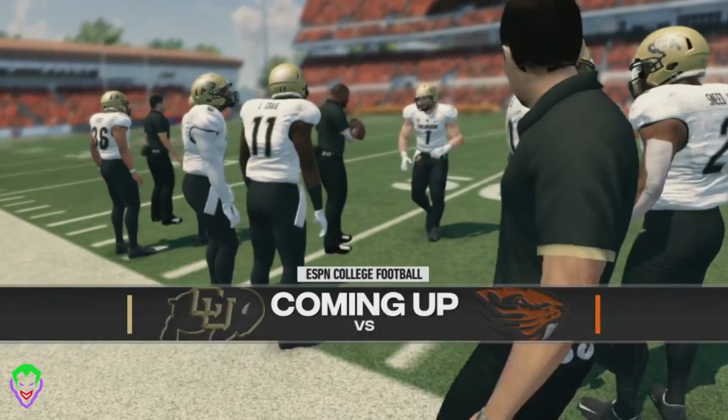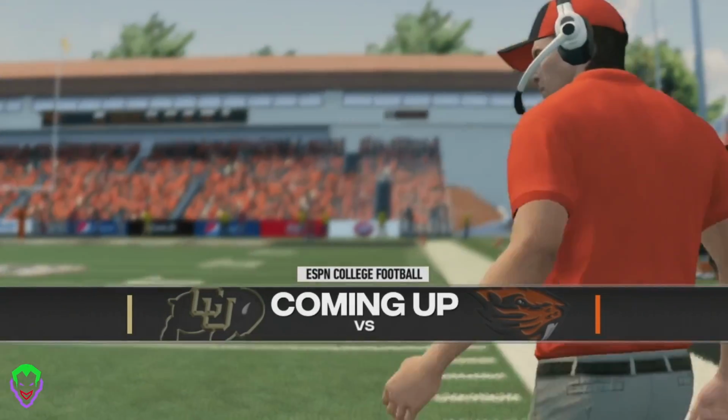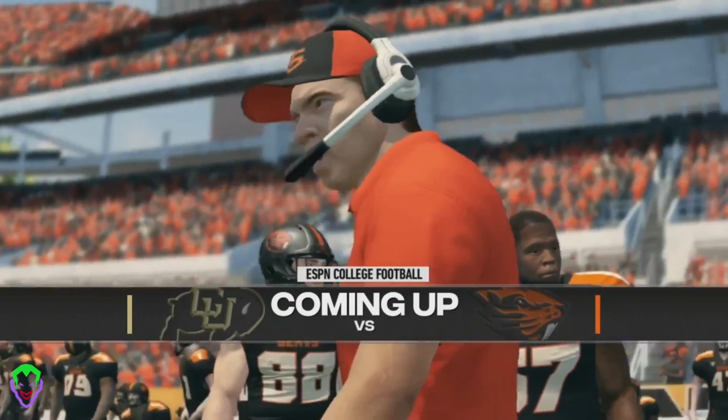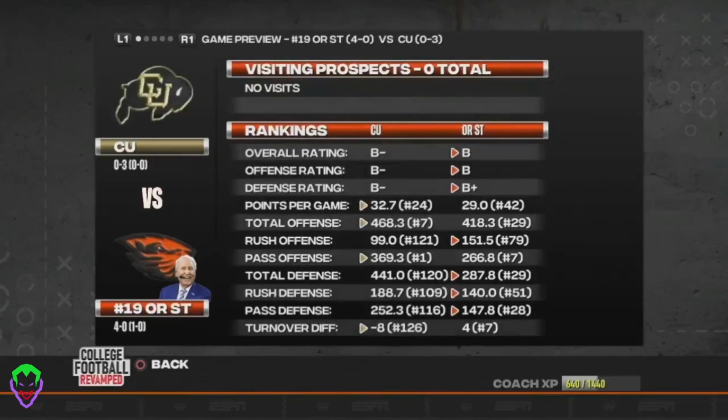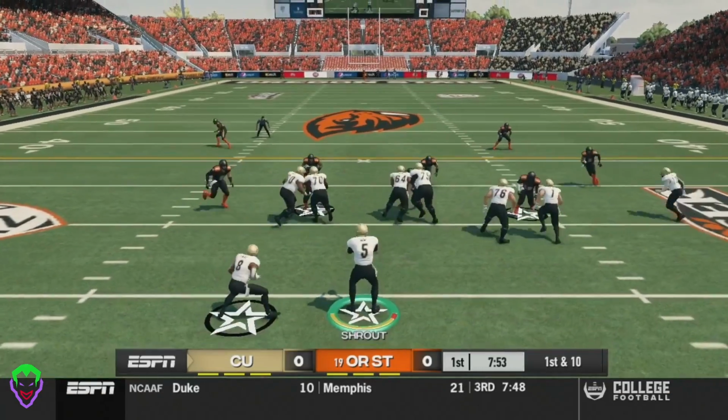I am the Carolina Joker, and this is the Colorado Dynasty mode as head coach Eric Bieniemy. And in this week's matchup, we open Pac-12 play versus Oregon State, and Lee Corso is going with the Beavers this week. And we are underway here.